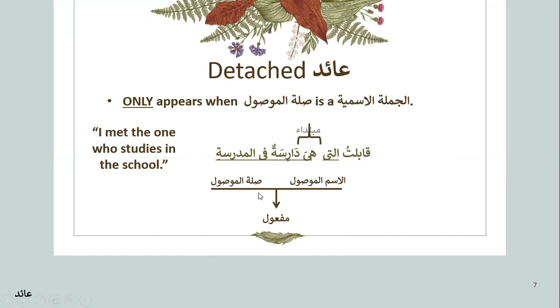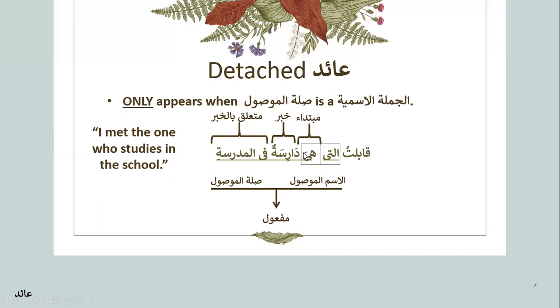And this is your mubtada inside the silatul mawsul sentence, which is a jumla ismiya. Hiya is your mubtada, darisatun is your khabar, and this is your mutalik bil khabar. Now this is in the form of jumla ismiya. So if you see, allati is matching with hiya in number and gender. So it has to be a pronoun, by the way. It is matching with darisatun. It's not a pronoun, really.